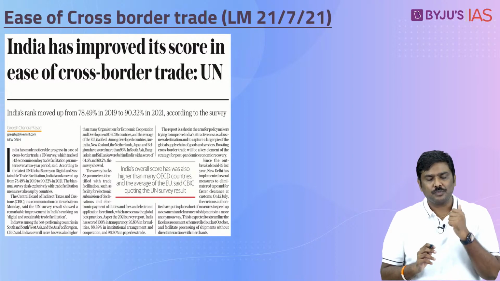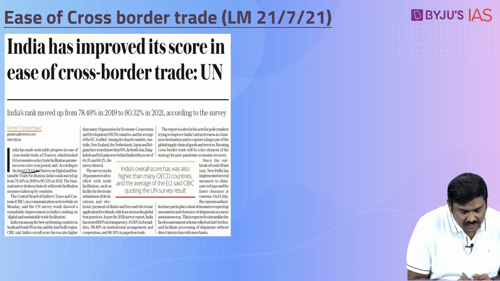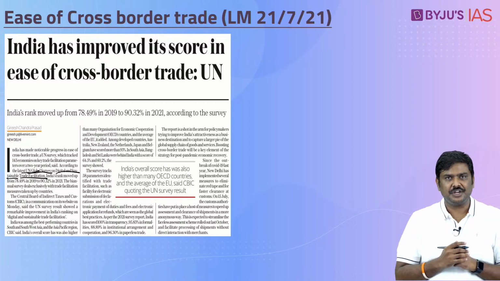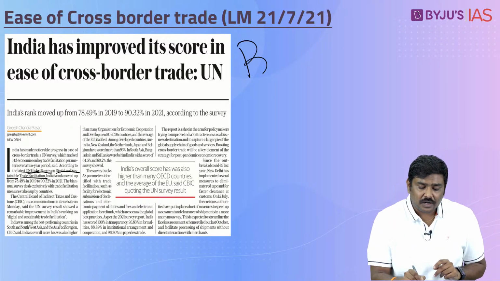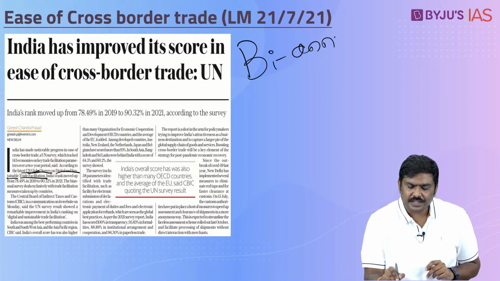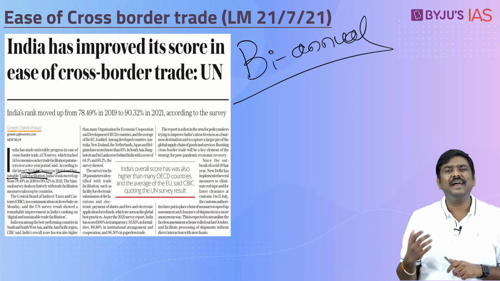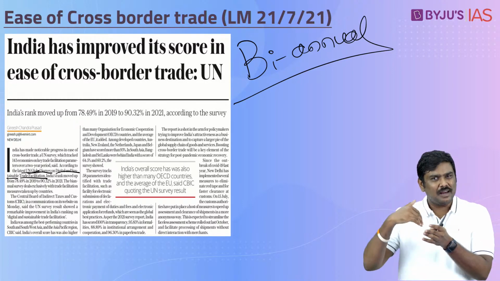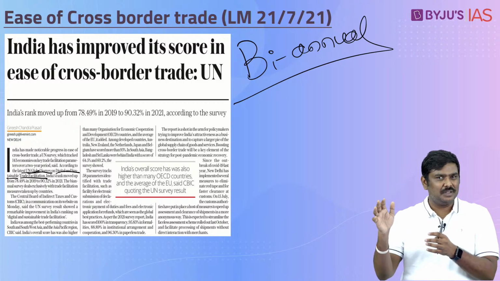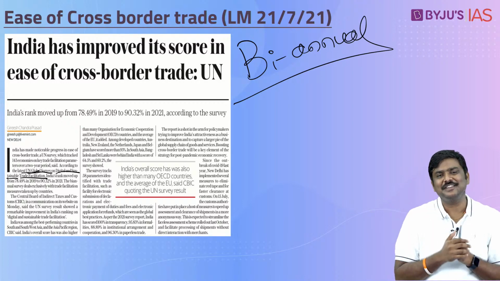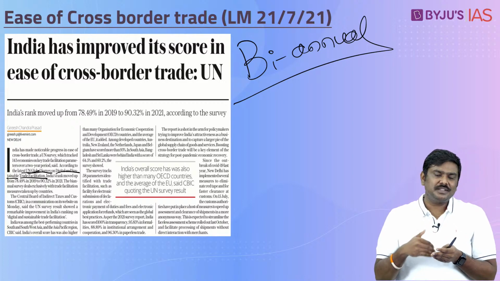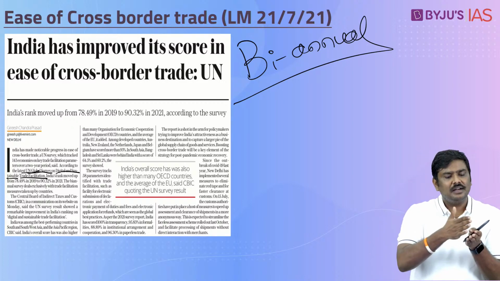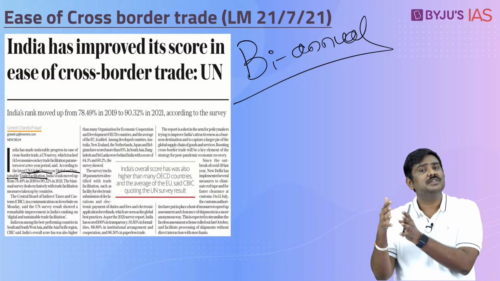Okay. One more report. This particular report is published by the United Nations, the Global Survey on Digital and Sustainable Trade Facilitation. Now, this is a biannual report. Remember this. What is the meaning of biannual? Published once every 2 years. Under this, multiple parameters have been chosen. You do not have to mug up these parameters because there are more than 50 parameters. On these parameters, they have ranked different countries and evaluated the performance of different countries.